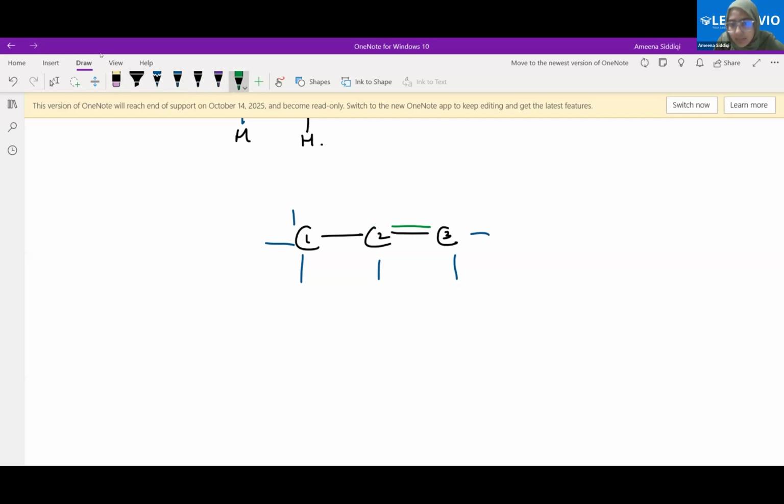Understood? So Abdullah, how many hydrogen atoms will the second carbon atom need? 2. No, second carbon atom, 1. Why 1? Because the second one is attached to the third, 2 of them, and one of them is attached to the first.